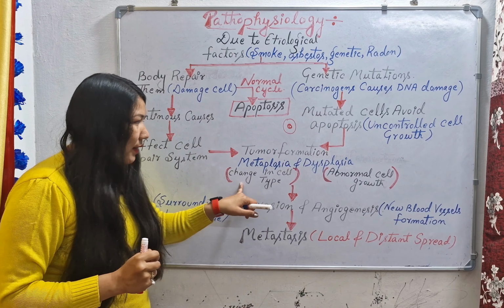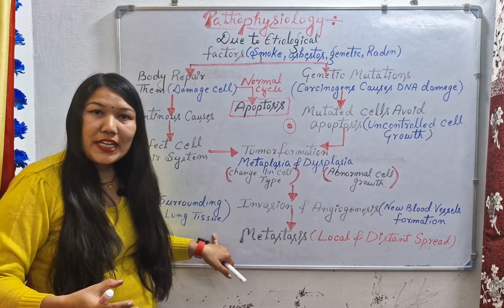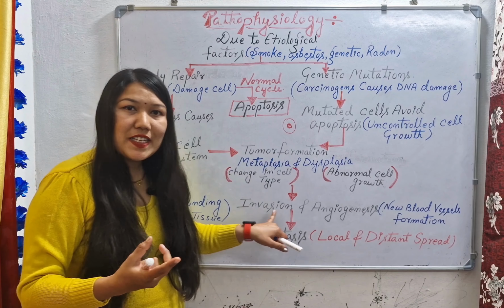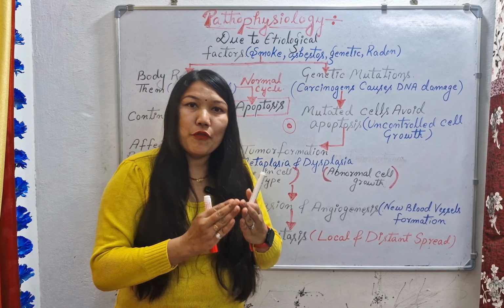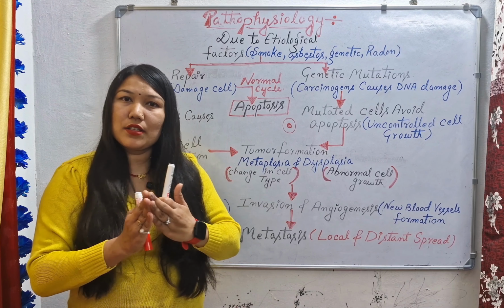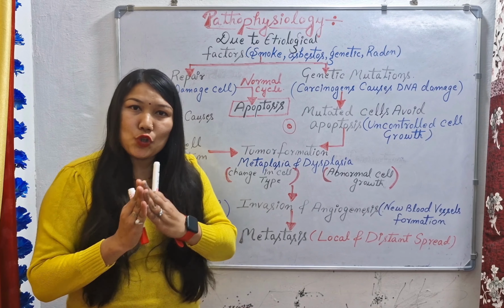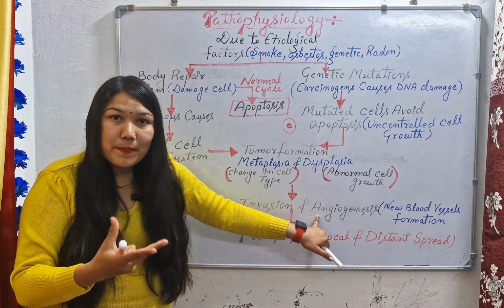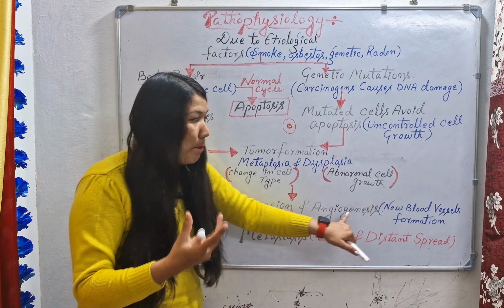Invasion means this cancer or tumor will go into the surrounding lung tissue. It will spread into the surrounding or deeper lung tissue; that is known as invasion. And angiogenesis means when the cancer forms new blood vessels for itself. So this tumor or cancer cell will develop its own blood vessels.